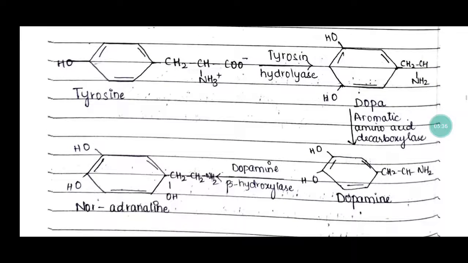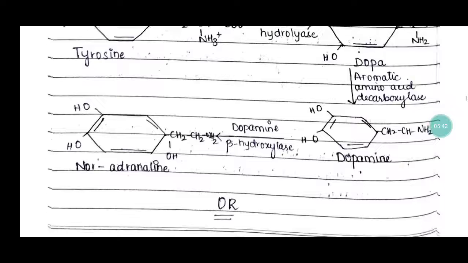From dopa, the aromatic amino acid decarboxylase acts, so it becomes dopamine, where the dopamine beta hydroxylase acts on dopamine, and the noradrenaline or the norepinephrine is formed.